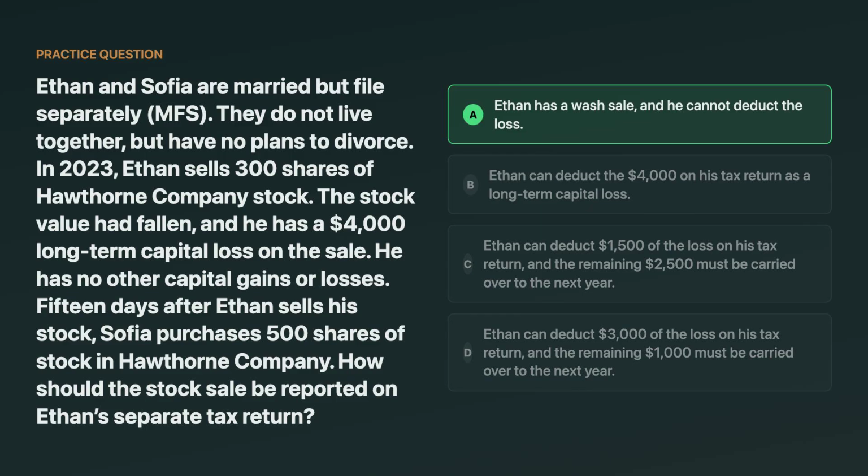The correct answer is that Ethan has a wash sale and cannot deduct the loss currently. The wash sale rules apply if substantially identical stock is acquired within 30 days before or after the sale, and that includes acquisitions by a spouse, even on separate returns. The tempting wrong answer is deducting $3,000 with a carryover, but that's only after you have an allowed capital loss.